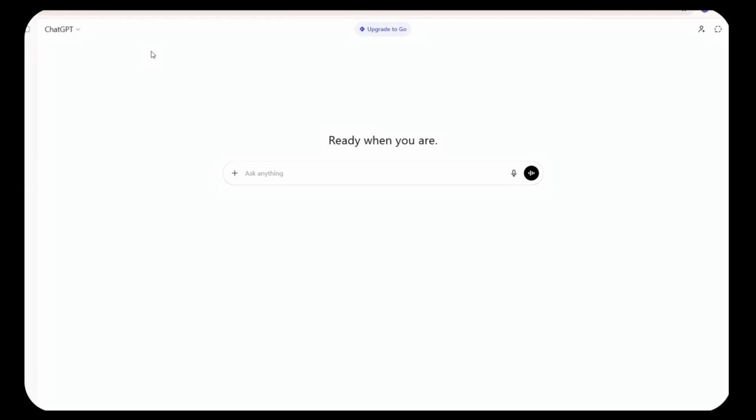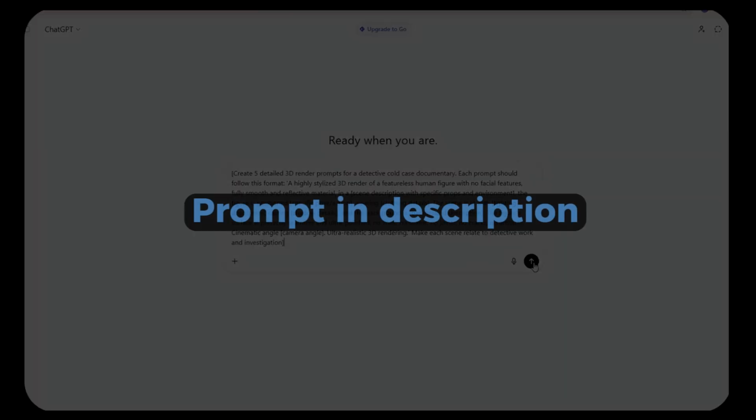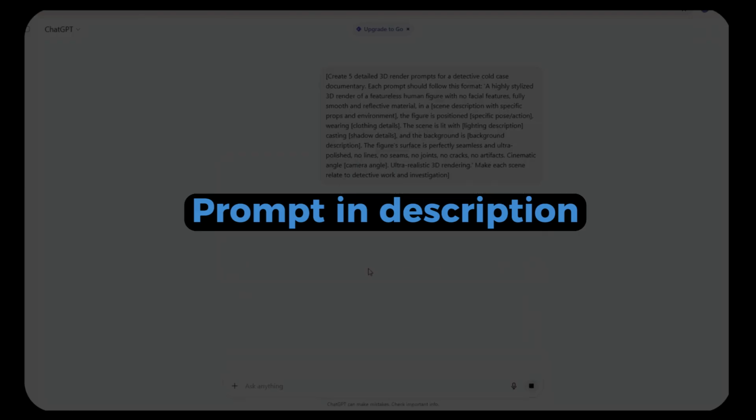But before we even touch OpenArt, we need to plan out our video properly. This is where ChatGPT comes in. The smartest way to approach this is to let AI organize your entire concept into scenes before you start generating anything. So open up ChatGPT and give it a prompt to generate scenes for your 3D animation based on your topic. For this tutorial, our topic will be a bank robbery, so I will give it this prompt to have it generate 5 scenes for the topic. I will leave the exact prompt I used for this tutorial in the description so you can follow through.